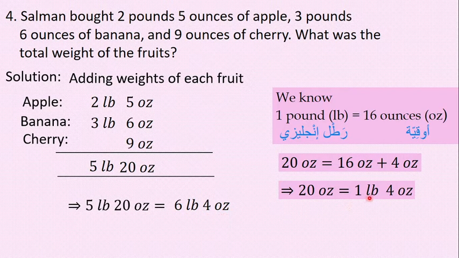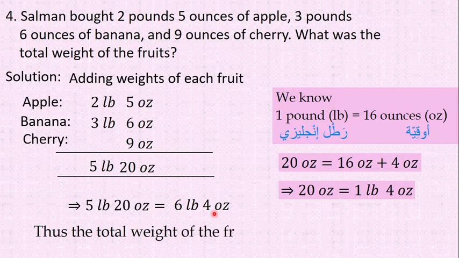Hope you are understanding. This 1 pound we are adding to these 5 pounds, and it becomes 6 pounds. The remaining 4 ounces are the same. So 5 pounds 20 ounces is equal to 6 pounds 4 ounces. Thus the total weight of the fruits was 6 pounds 4 ounces. So this is the way we can convert units into another unit and add them. This is all about the US system.